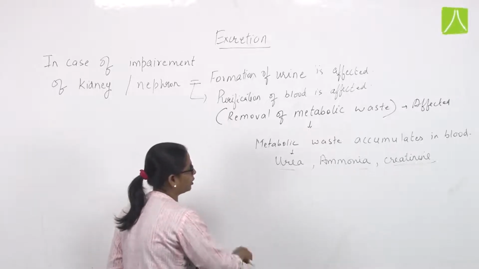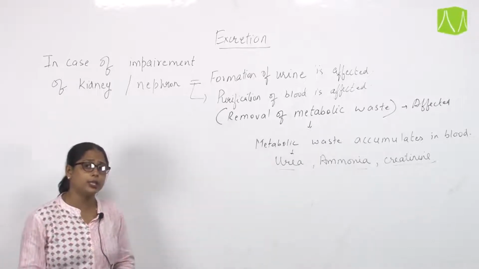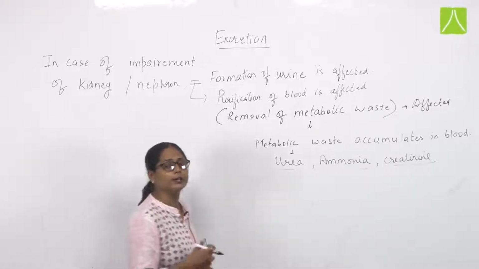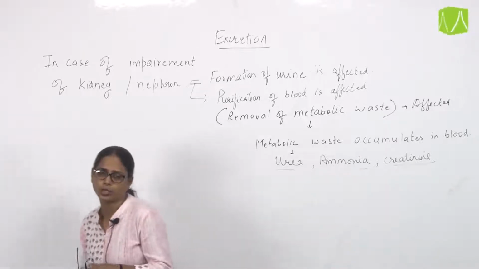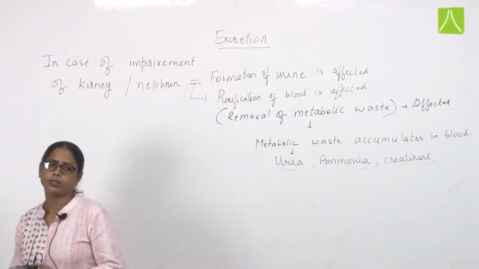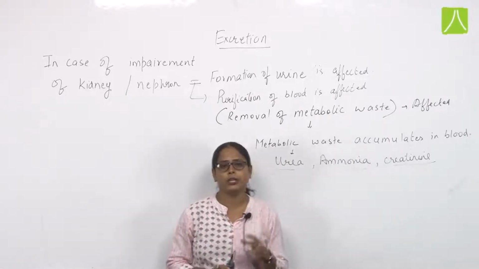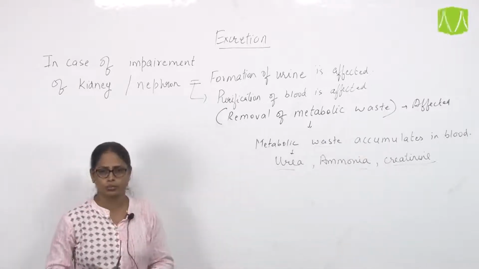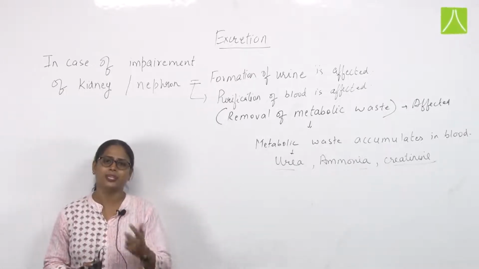Then how will it affect our metabolic system? These are the metabolic wastes. If they accumulate in the blood, they may reach different organs, accumulate there, and interfere with the normal metabolic reactions in other organs and organ systems. For example, if creatinine gets accumulated in the brain or somewhere else, the metabolic processes there will be affected. So it is very important to remove these metabolic wastes from blood through the formation of urine, through which all these wastes are excreted.